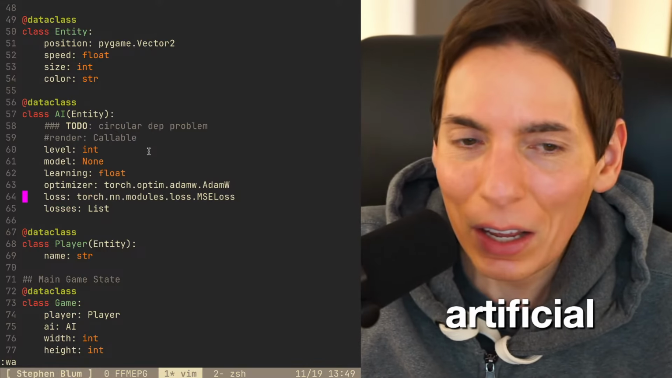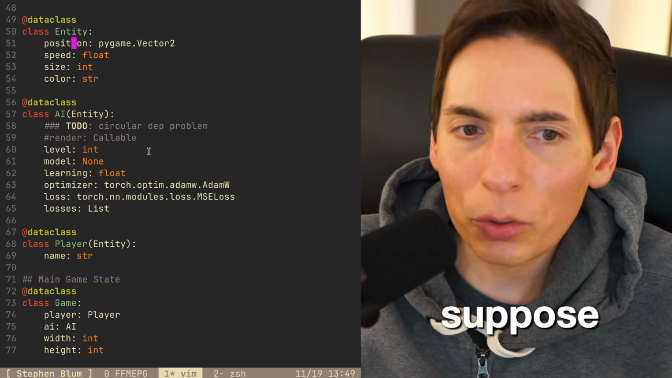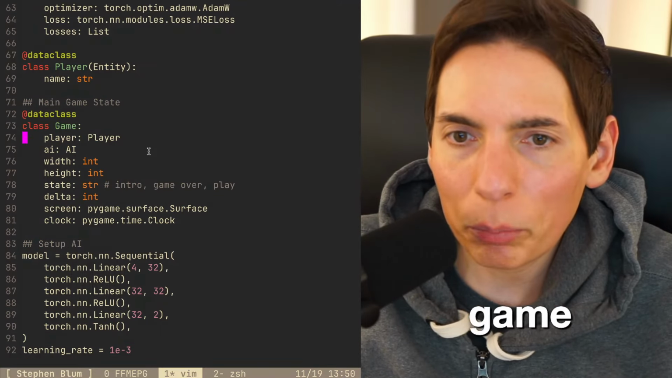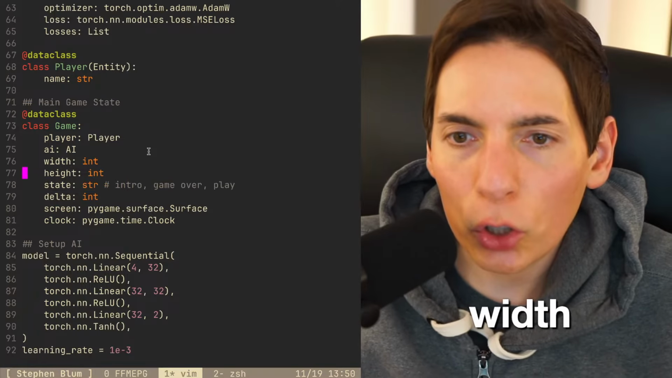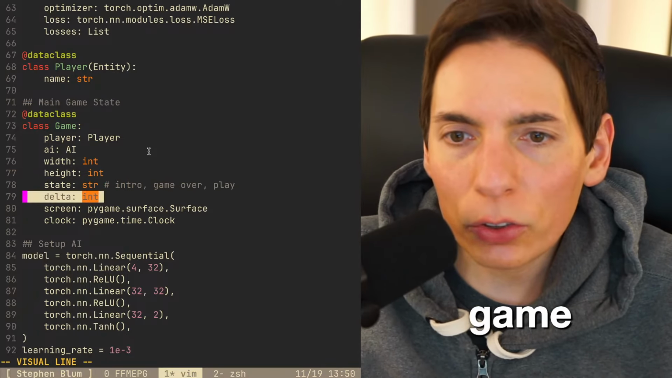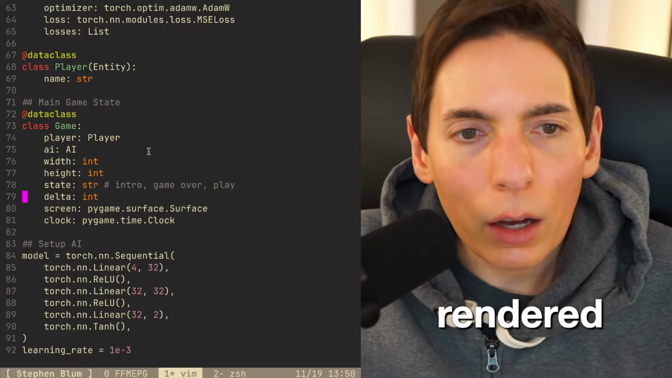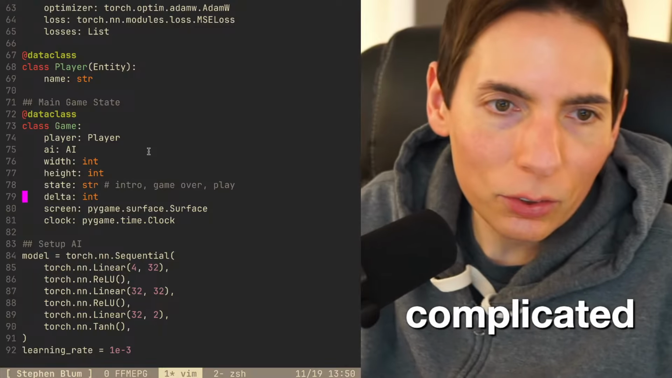All right, so we got our entity, our player, a name, and then I suppose when we instantiate things. Okay, so we got the game, we got the player, we get the AI, we get the width of the screen, right? The screen width, the current state of the game, the delta, which is going to be based on the current frame that's rendered. Object-oriented programming is especially more complicated in games.